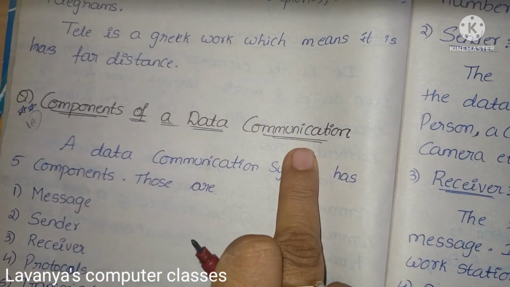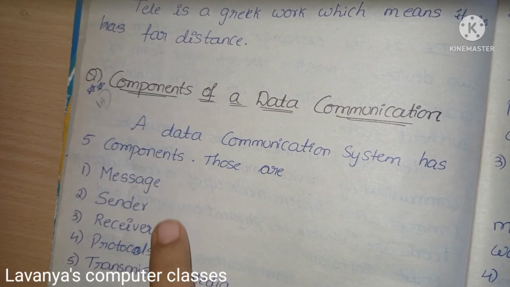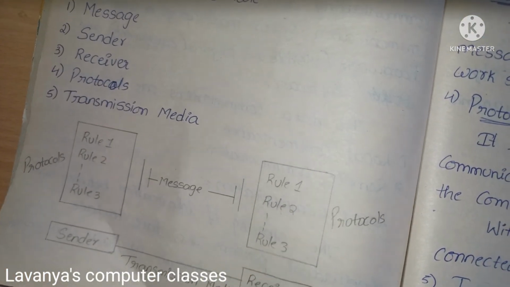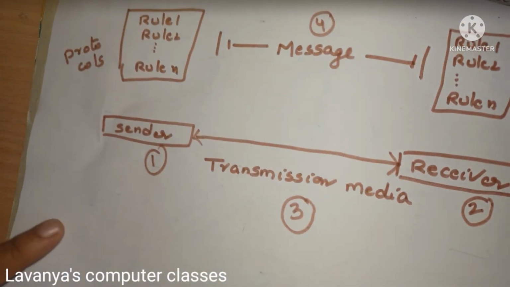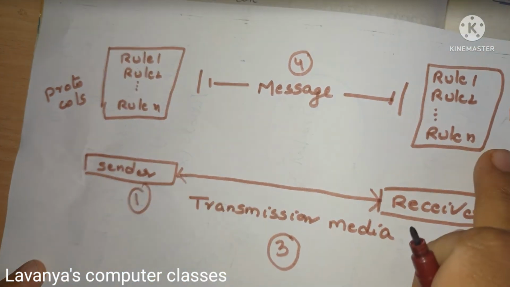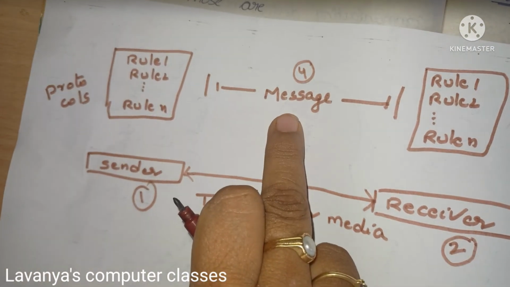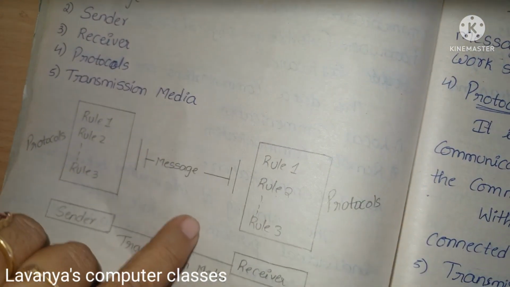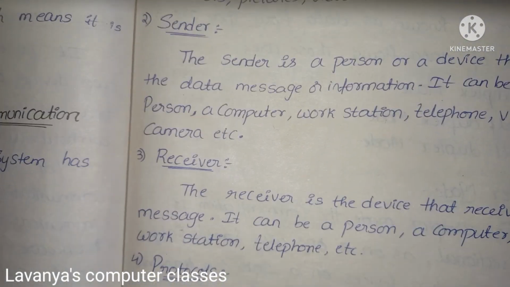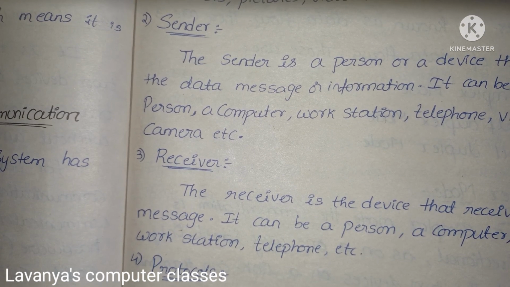Next question is the components of data communication. Already I said there are five components: message, sender, receiver, protocols, transmission media. This is the diagram: sender, receiver, transmission media, protocols. Both sides have to keep the same protocols. Using these protocols and the transmission media, we can send the message. So these are the components of data communication. Here I explained what is message, sender, receiver and protocols. This is just an introduction about data communication.